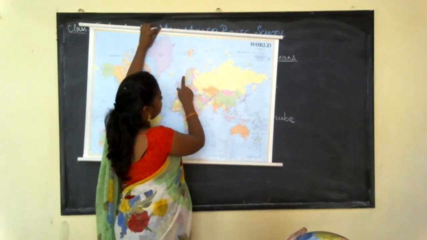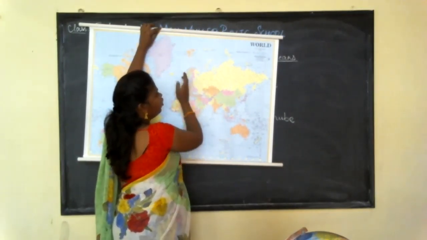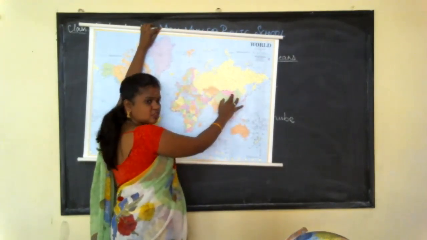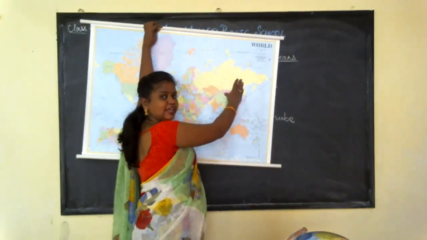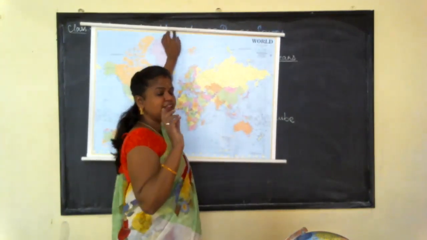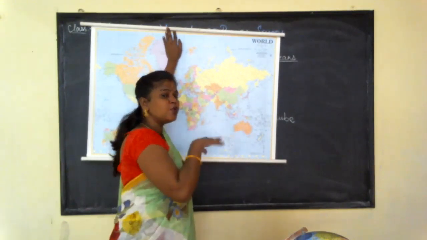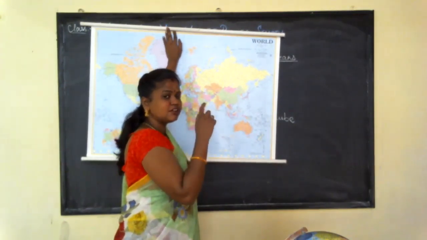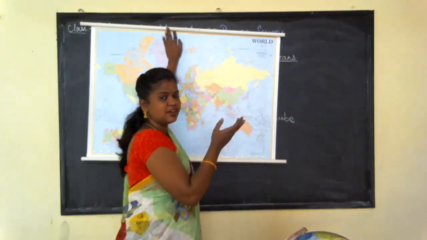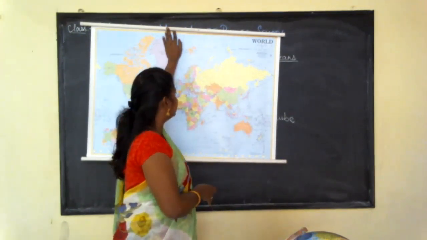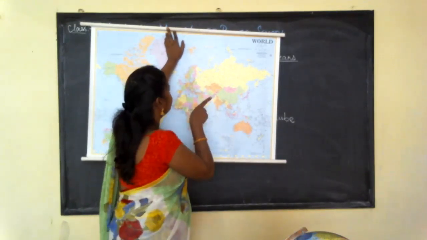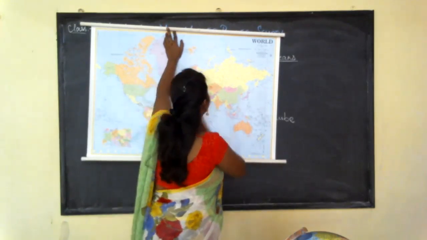So Europe, you can just see a long stretch over Europe and Asia. When there is a combination of Europe and Asia, when there is a long stretch between Europe and Asia, then such a place is called Eurasia. You can see here some of the rivers which are flowing in